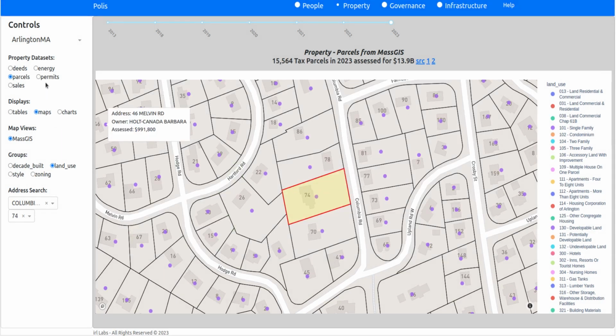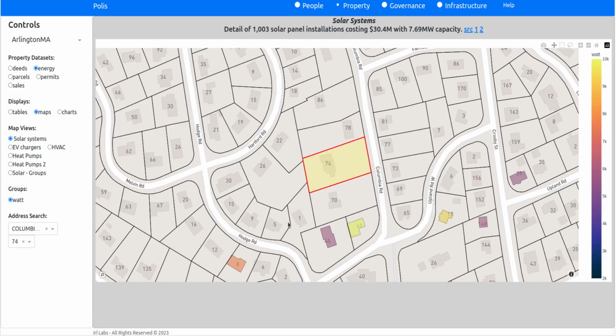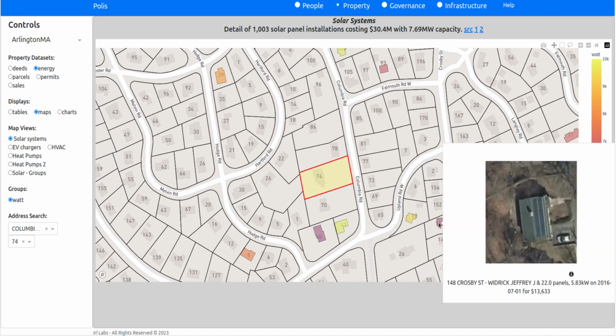In addition to parcels, under energy we have all of the solar arrays that have been installed. The rooftops are highlighted. If you hover over them, they'll show you the rooftop.